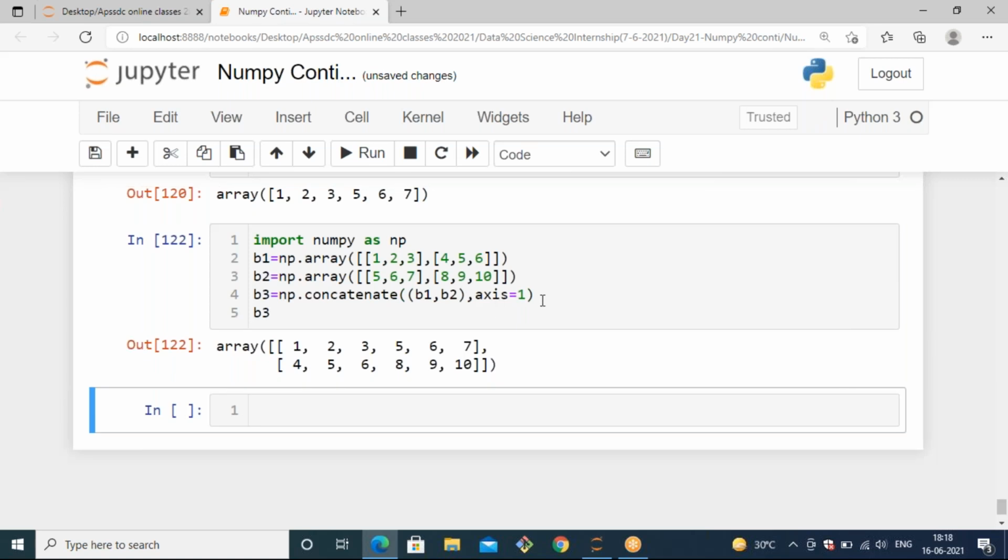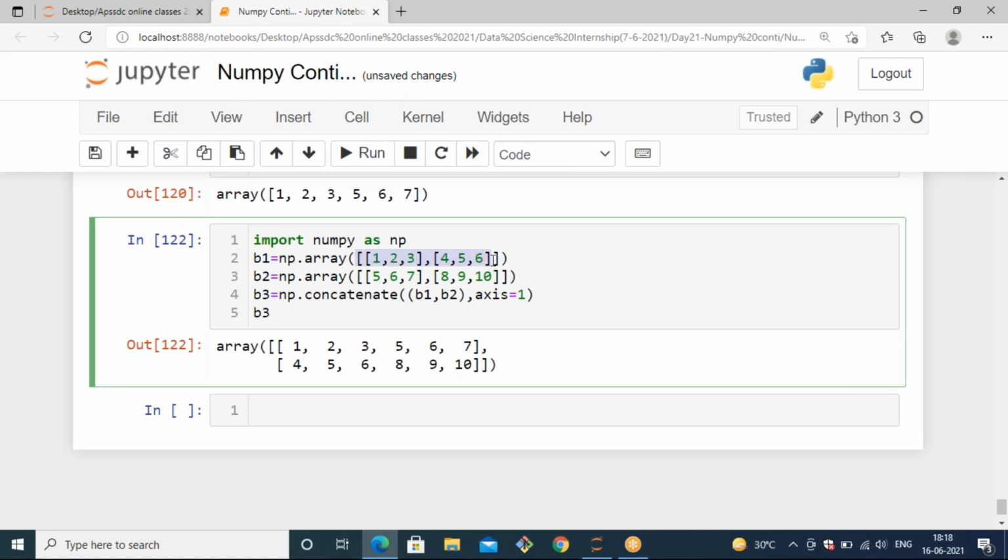If you pass axis equals 1, it will generate 1 2 3 4 5 6 7, so the entire first row stays in one row and the second array stays in the second row. But if you don't mention anything, it is generated one by one, every particular array as a single array.